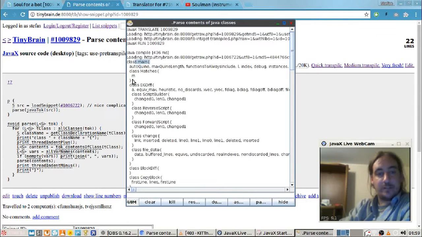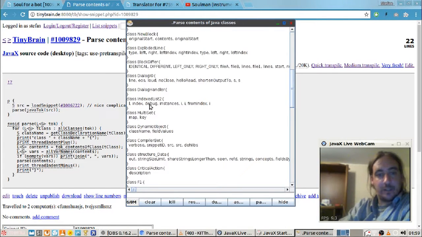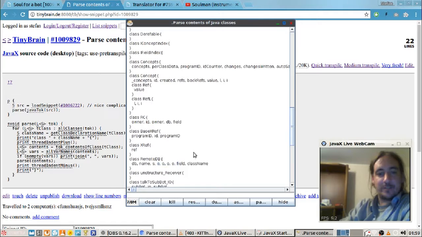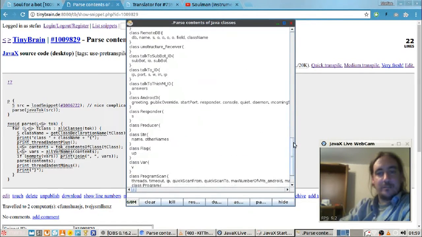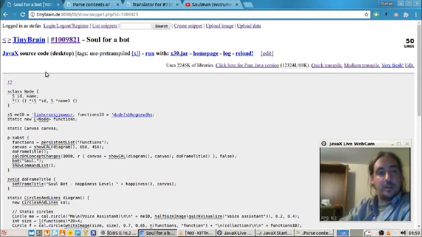It does find all the classes which are nested. It finds variables, but it goes wrong sometimes. Here I think, yeah. Here it shows the same variable name 4 times, which is probably not correct. When I have this, I can put this into my translator and do stuff with classes automatically. For example, making this constructor code here.